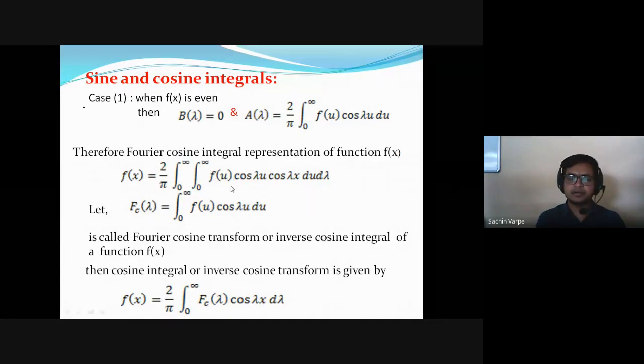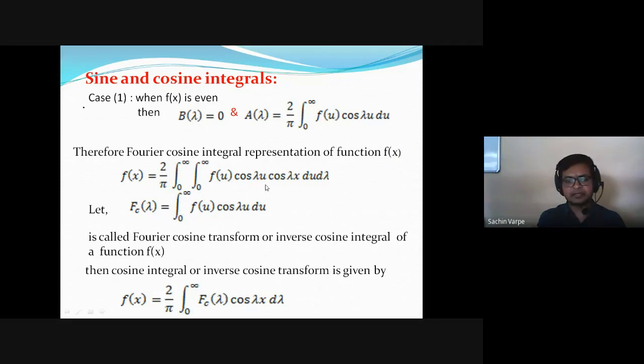And when we denote the inner integral as a function of lambda, that is integral from 0 to infinity, f of u cos lambda u du, we will call it the Fourier cosine transform, denoted by capital F of lambda. To avoid confusion, we denote it as capital F of lambda. And since it is cosine, that suffix c is there, c for cosine transform. So Fc of lambda is integral from 0 to infinity f of u cos lambda u du.